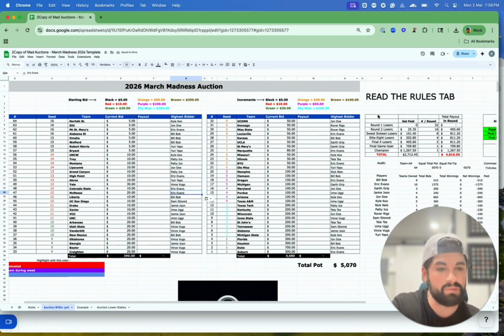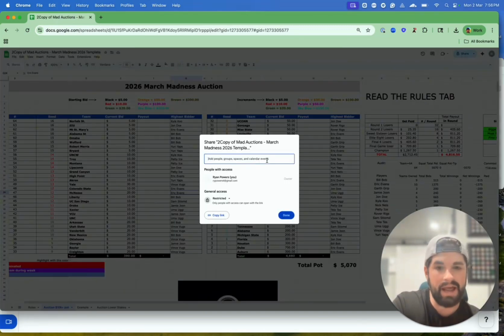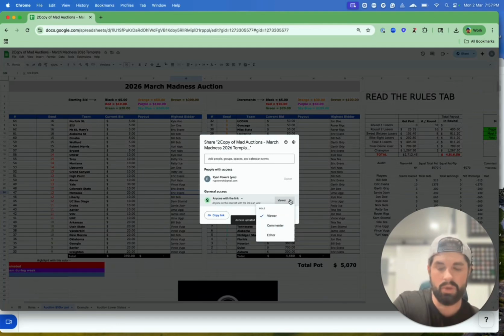The sheet will be live so people can see as people are coming in. You want to make sure that you're sharing this, and you can make this public so that if people have the link, they can see what's going on, but they don't have edit access. You have to make it view only. So anyone with the link here is a viewer, not an editor. Only the commissioner should have editing capabilities.